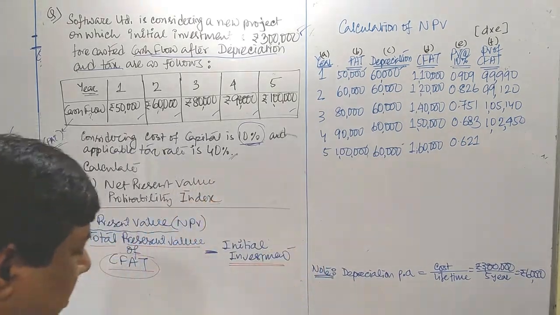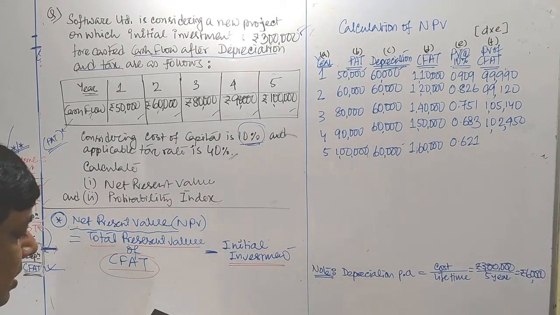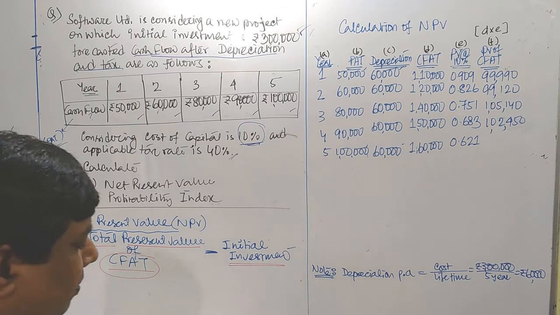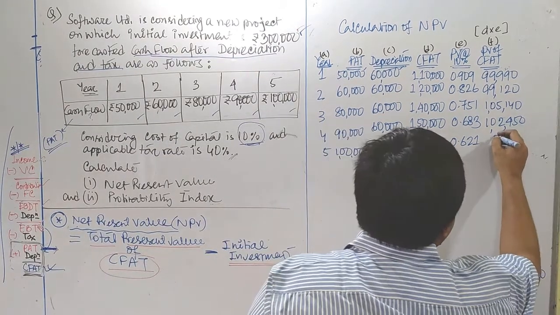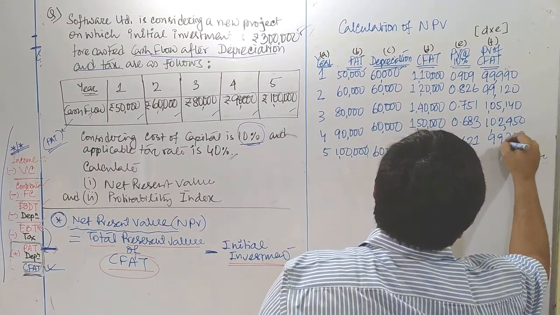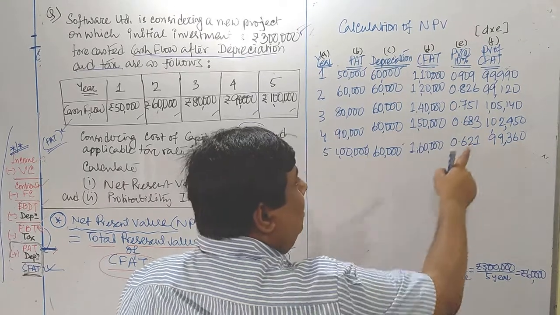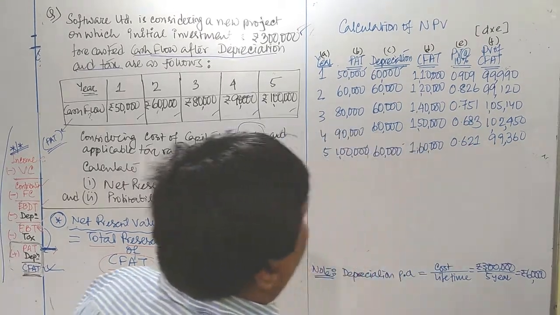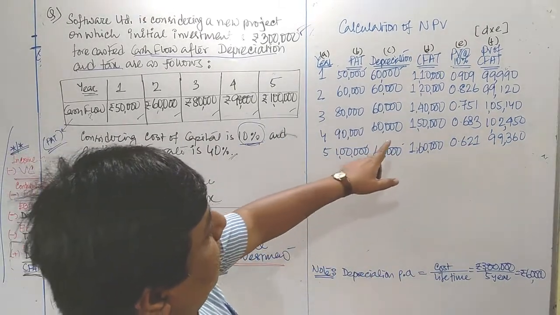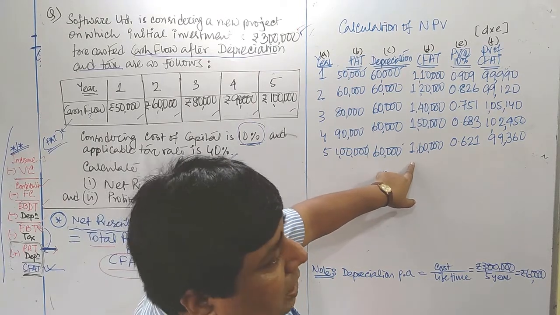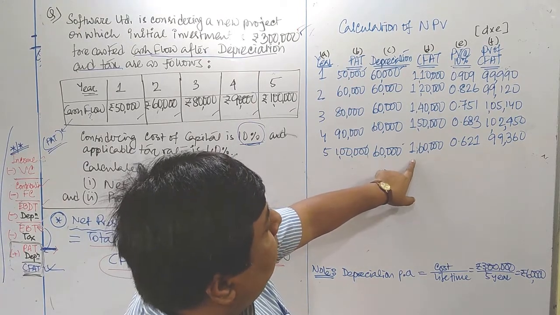At the end of 5th year it is 1,60,000. But when we discount it with time value of money or discounting factor, then it will provide us only 99,360 rupees. This is the real value which the project can achieve for us. The CFAT we are getting is without considering the discounting factor, without considering the time value of money.